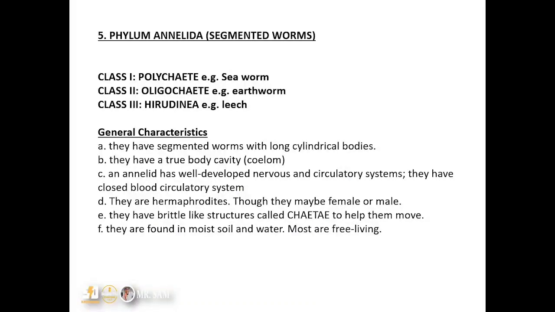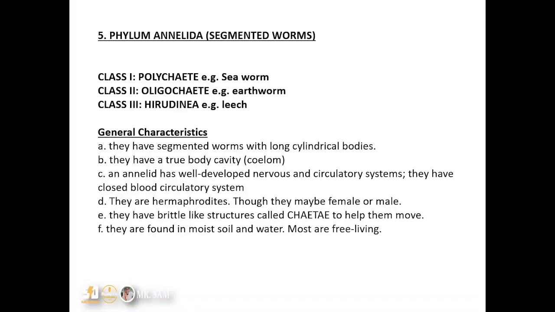And then we move on to the next one, which is phylum Annelida, and it is also known as the segmented worms. Now, we have three classes we shall be looking at here. We have the polychaetes, under which we have the sea worm, and then class Oligochaeta, we have the earthworm, which is quite popular around here in Africa, in Nigeria, and then we have class Hirudinea, which is the leech.